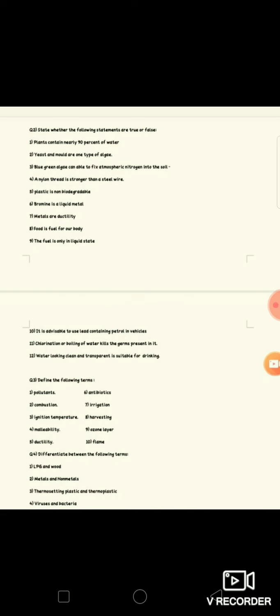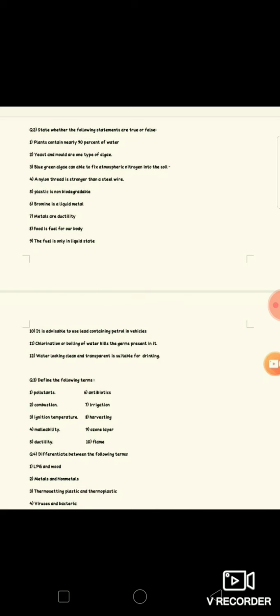Then the sixth one: bromine is a liquid metal. So what will be the answer? False. The next question: it is advisable to use lead-containing petrol in vehicles. The answer is false. Then the last one, the 12th one: water looking clean and transparent is suitable for drinking. So what is your answer?